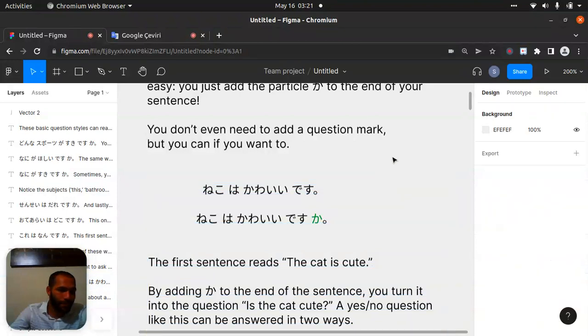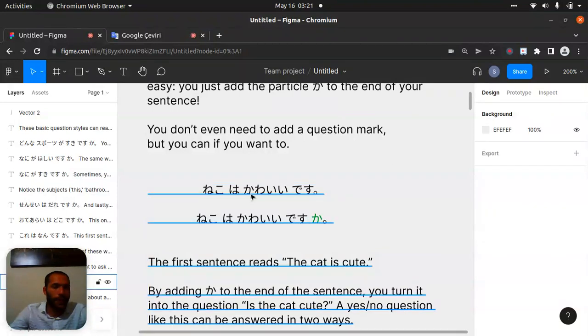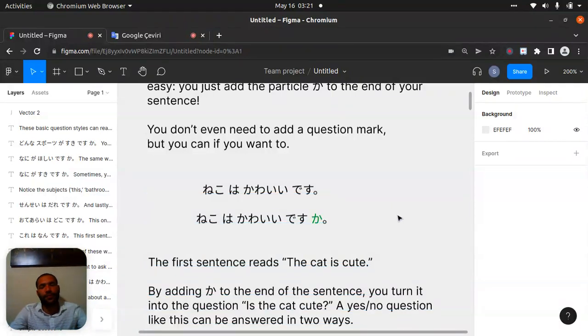Neko, kawaii desu. The cat is cute. But when we say Neko wa kawaii desu ka, ka will make it a question. Like, is the cat cute?